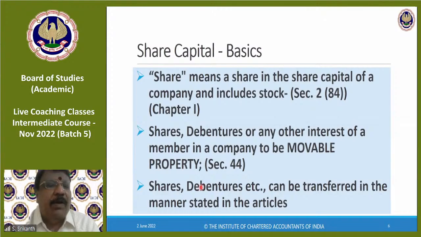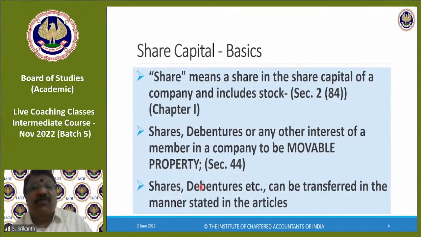Shares, debentures, etc. can be transferred in the manner stated in the articles. The articles of association of a company will contain detailed rules for how shares are transferred. This has nothing to do with ownership. This is the rule placed by the company to inform the member that, look here, if you want to be a member of my company, then you have to inform me. You bought the share, it has become yours now. You are the owner, no denying it. But how do I know? So you inform me that you are the owner so that I can change the register of members accordingly. So this is an extra dimension in the case of shares.